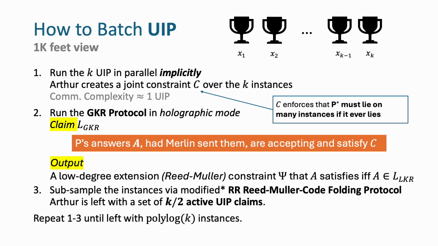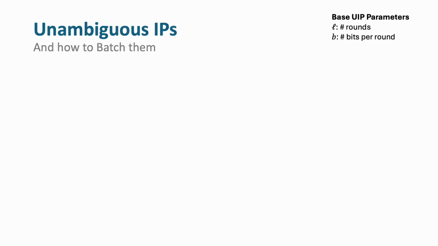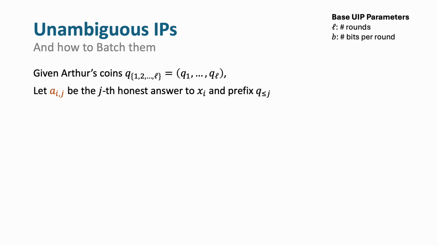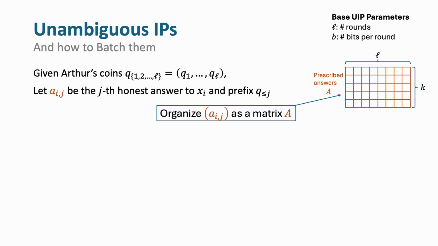I'll tell you about unambiguous IPs and how to batch them in the rest of the talk. Let me set up some notation. Given Arthur's coins denoted as Q1 up to QL, let Aij be the prover's jth answer to the ith instance, and we organize them in a matrix A, where the rows correspond to the instances and the columns correspond to the rounds.